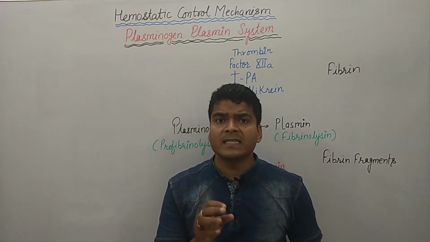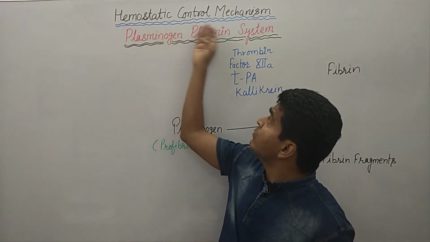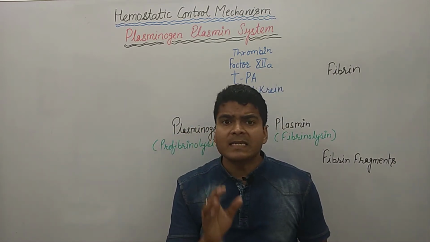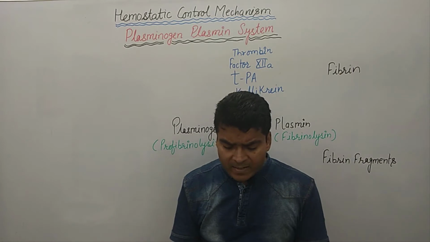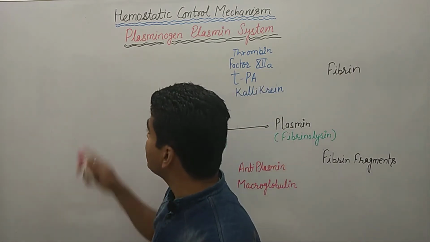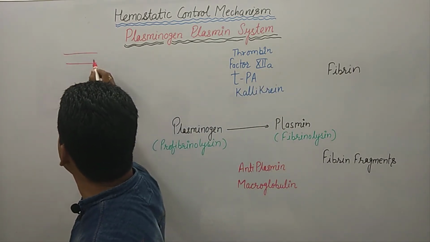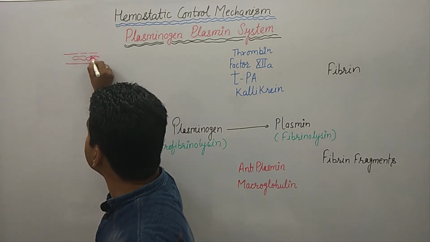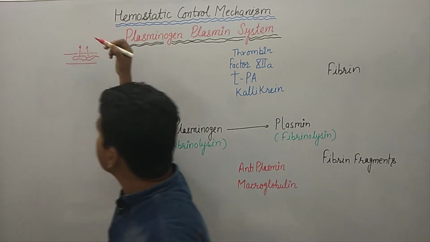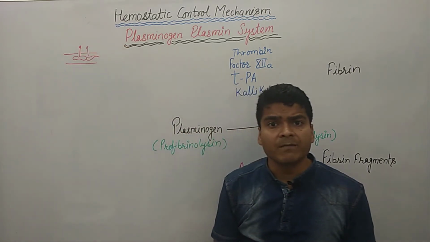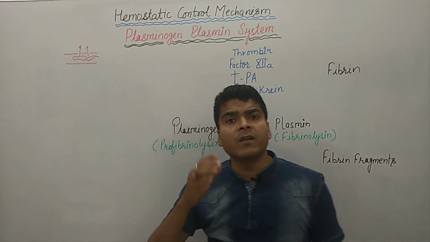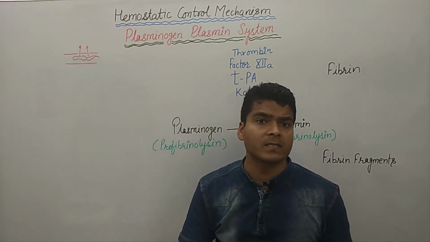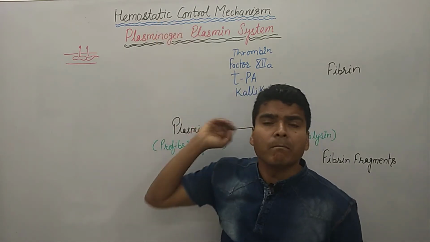Now, what is the hemostatic control mechanism? We already discussed blood clotting. Whenever there is an injury in the blood vessel, suppose this is our blood vessel, and there is an injury, the blood may move out from the injury site. So there is platelet plug formation, a formation of a clot, as well as vascular spasm. These are the hemostatic mechanisms.